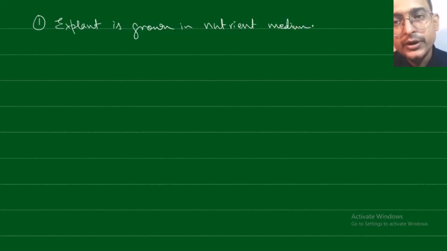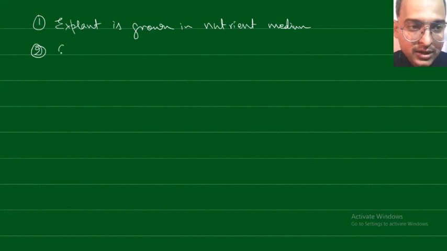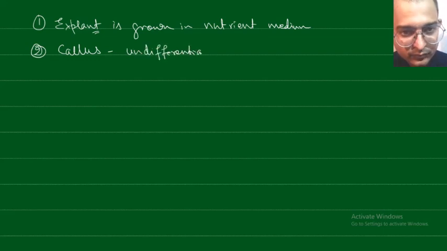Okay, nutrient medium. So what is nutrient medium? It is the medium which has the different minerals, carbon source and nitrogen source, in which this tissue can grow. Then after some time callus is formed. What is callus? Here we have taken a little bit of tissue. After a certain time it forms an undifferentiated mass of cells called callus.